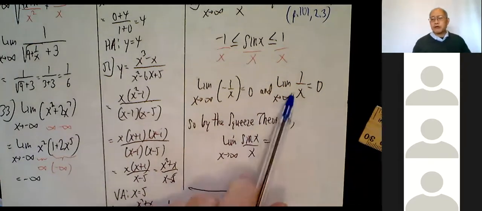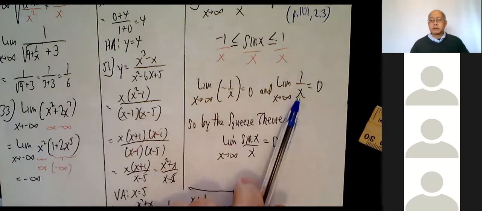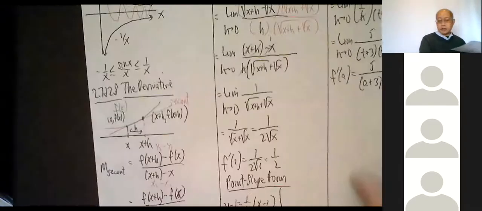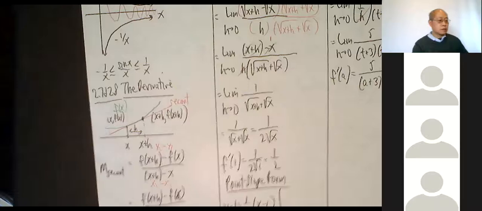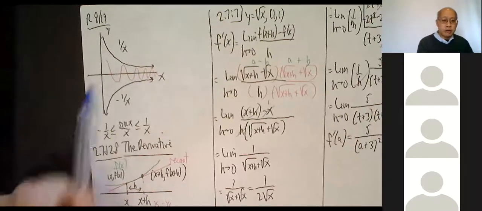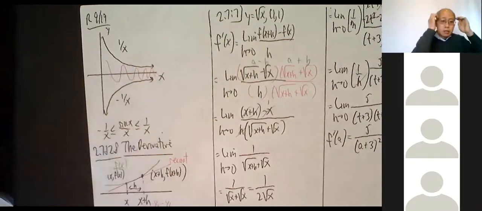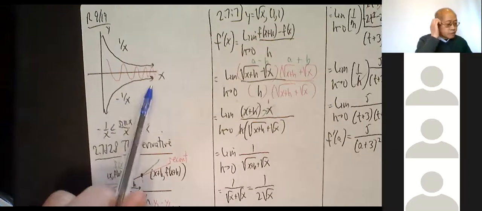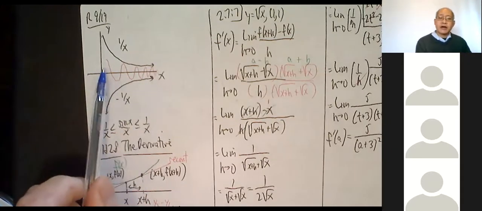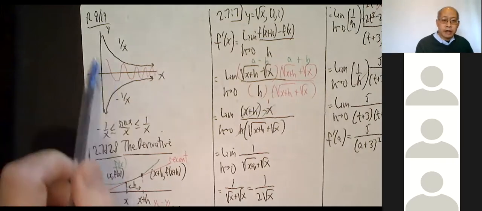Do you remember the graph of 1 over x? And therefore, -1 over x would just be the reflection across the x-axis of it. Okay, so let me show you the graphs. Here's 1 over x. We know there's another branch over here, but it says x approaches infinity. Here's -1 over x. And sine x over x, I have that very crudely in red here.